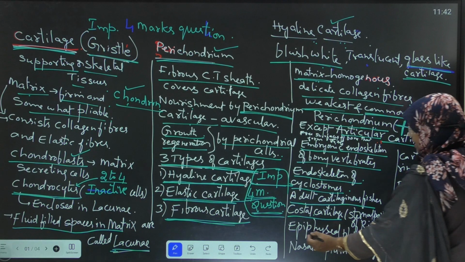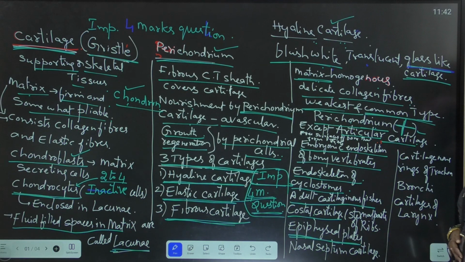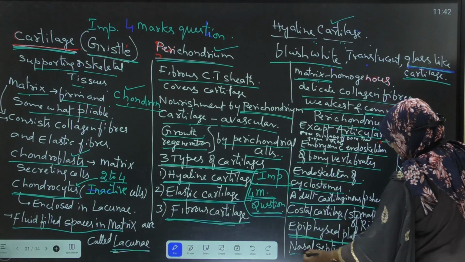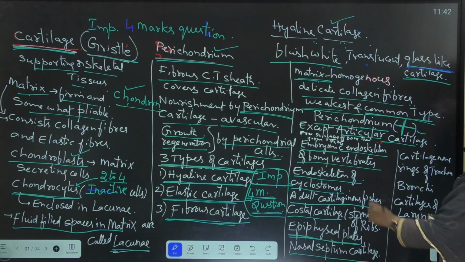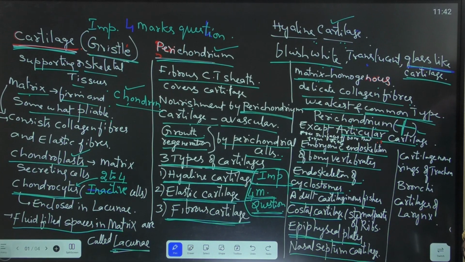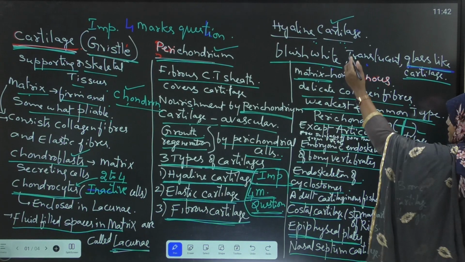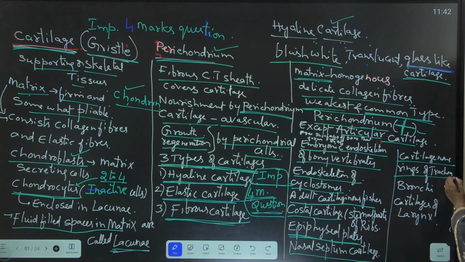Next, the epiphyseal plates of the long bones and the nasal septum. The nasal septum cartilage is also made up of hyaline cartilage. Next, the cartilaginous rings of the trachea, that is the air tube.